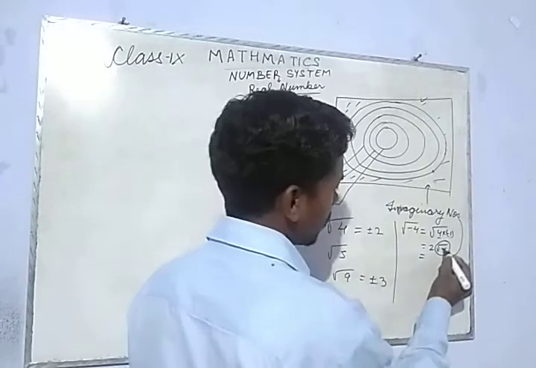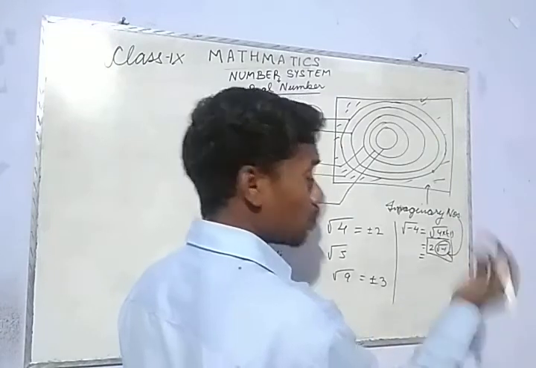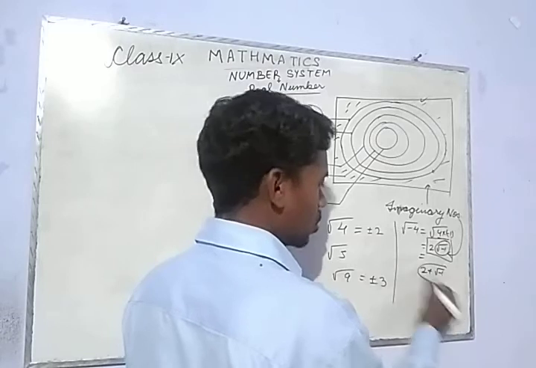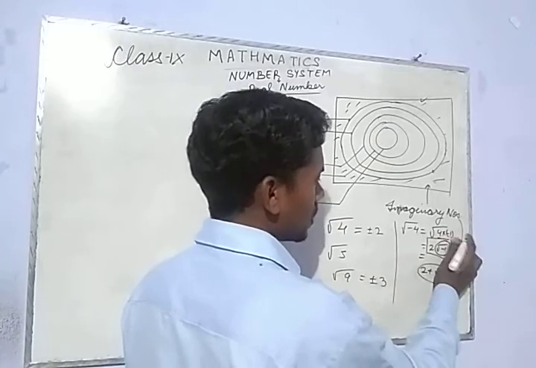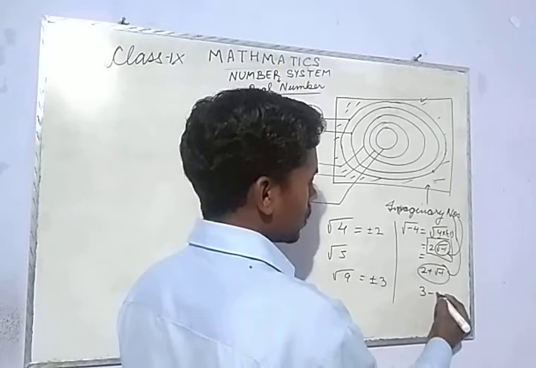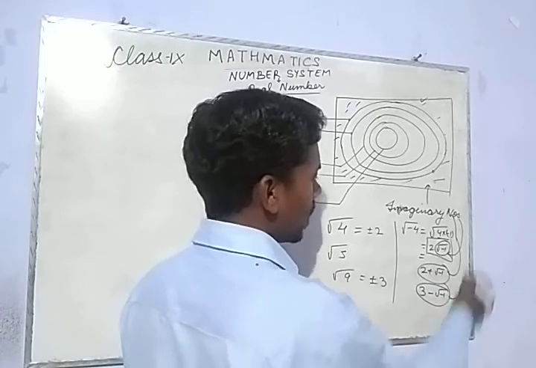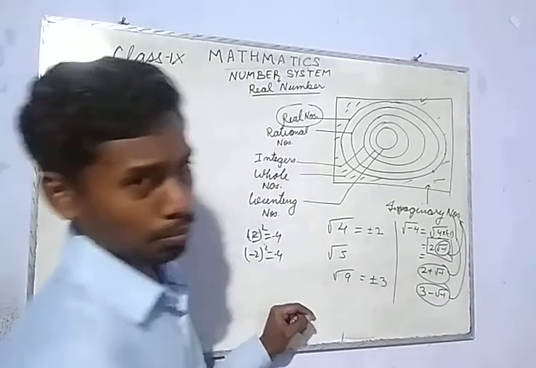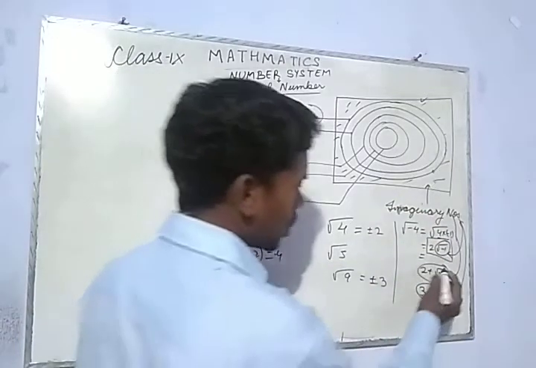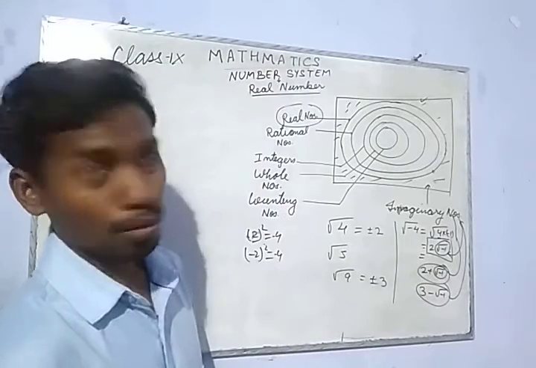For instance, this whole term is imaginary, or if it had been 2 plus root over minus 1, this also would have been imaginary. Or 3 minus root over minus 1, this also would have been an imaginary number. So these types of numbers are related to root over minus 1.